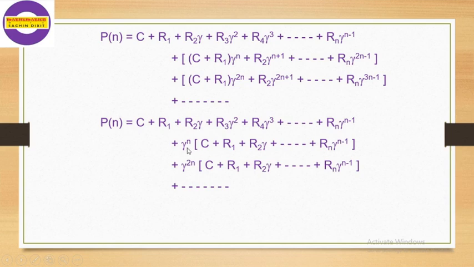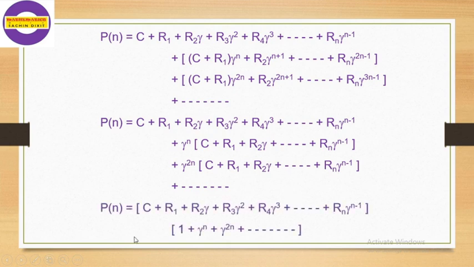But this bracket is multiplied by gamma raised to n, this bracket multiplied by gamma raised to 2n. So we can take this common bracket and we get a simpler expression as C plus R1 plus R2 gamma plus R3 gamma square, R4 gamma cube up to Rn gamma raised to n minus 1, into the bracket 1 plus gamma raised to n, gamma raised to 2n, and so on.